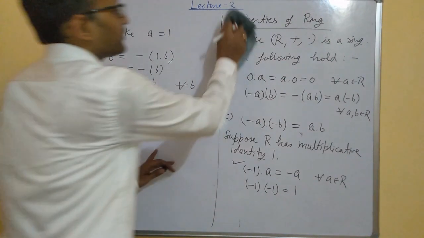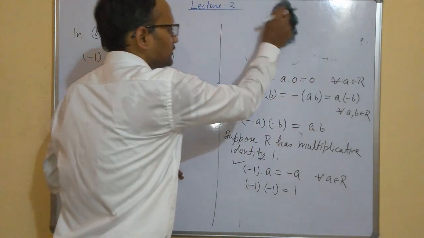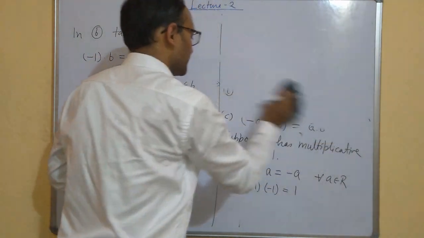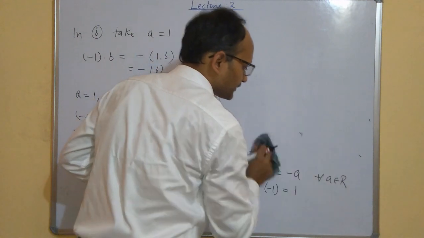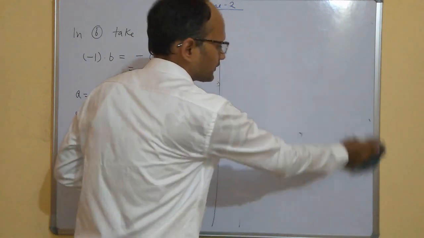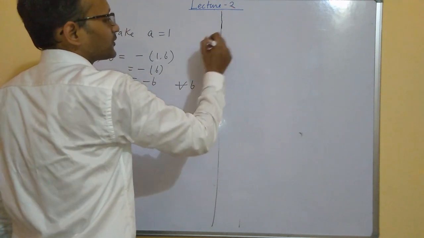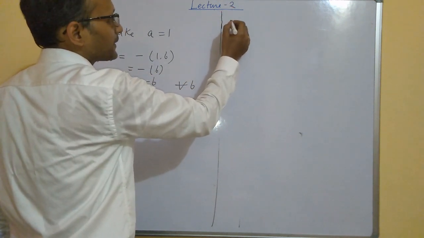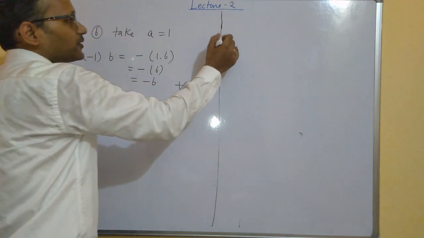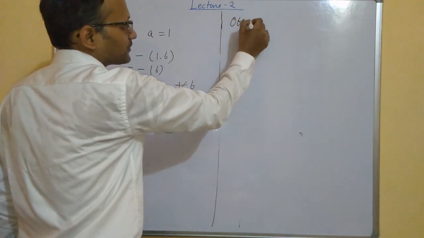Now I will prove that the binomial theorem holds in a commutative ring. So let us have a result, or you may say an observation.